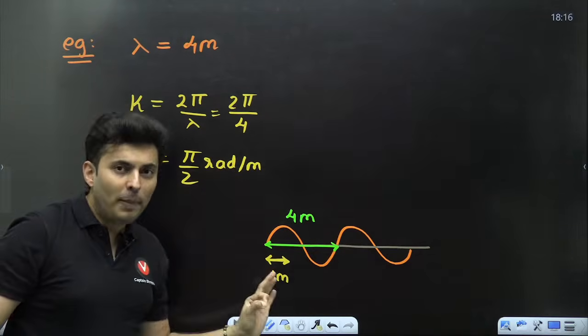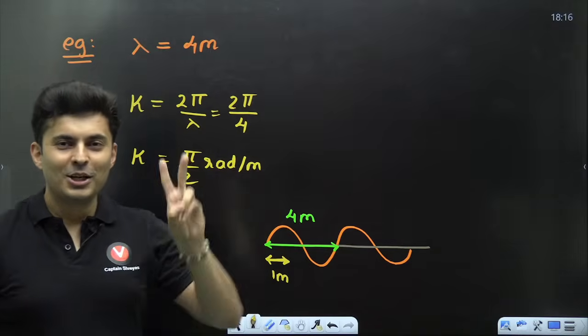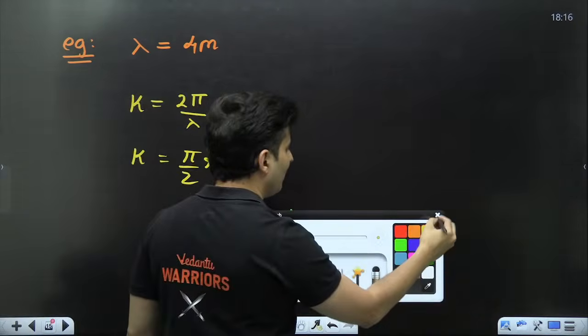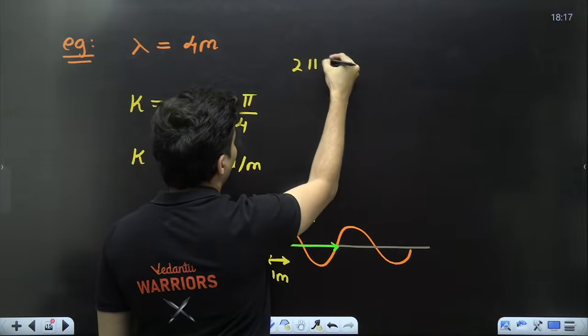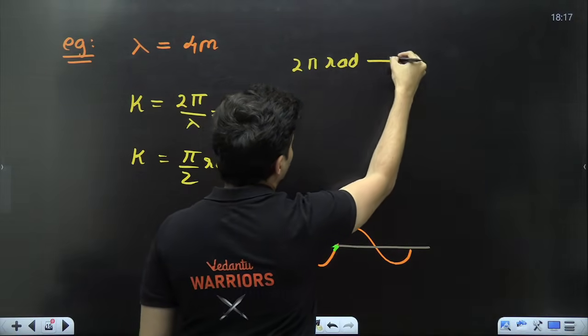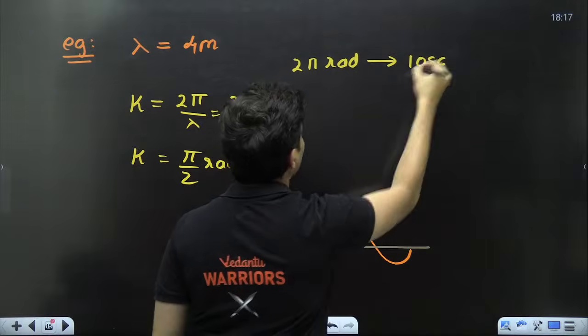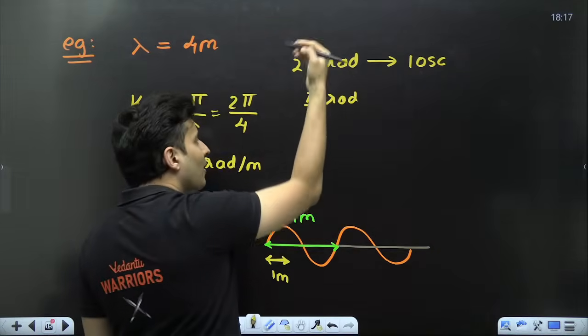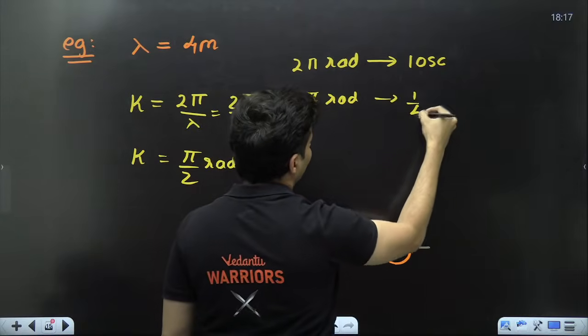Actually, 2 pi radians is one oscillation. Just think about it. If you remember correctly, 2 pi radians always used to correspond to one oscillation. So pi by 2 radians, isn't it 1/4 of an oscillation?